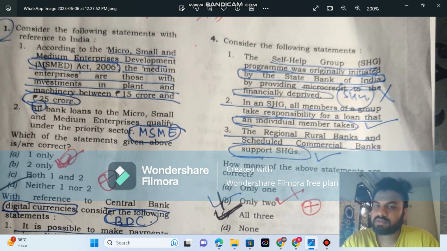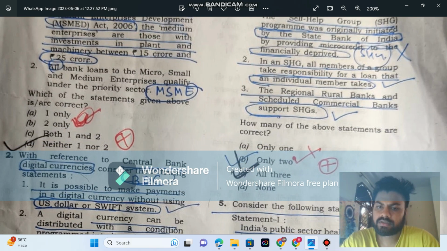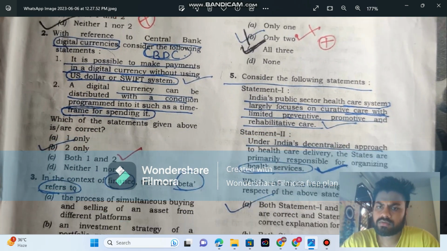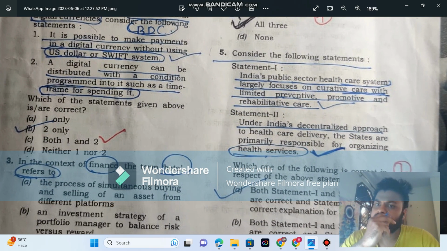Fourth question. I know the second and third options, but the first one I didn't know in my first round. In the second round I somehow clicked it: State Bank is the first to provide microcredit. That is how I marked all three correct. Now the fifth question: India's public sector healthcare system largely focuses on curative care, like taking medicines after being diseased, but not preventive care like sanitation and hygiene.